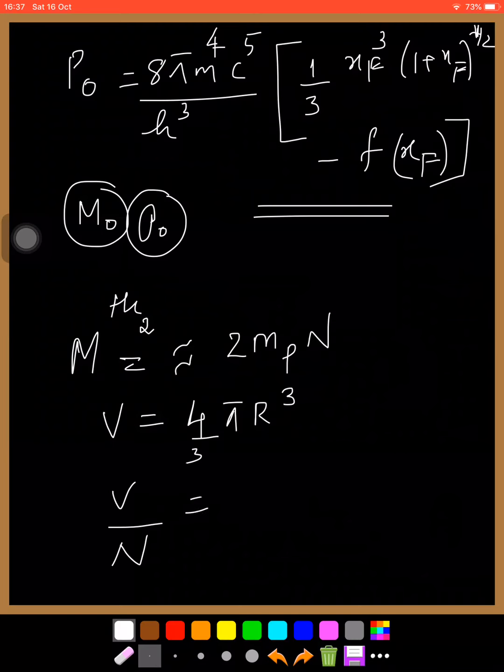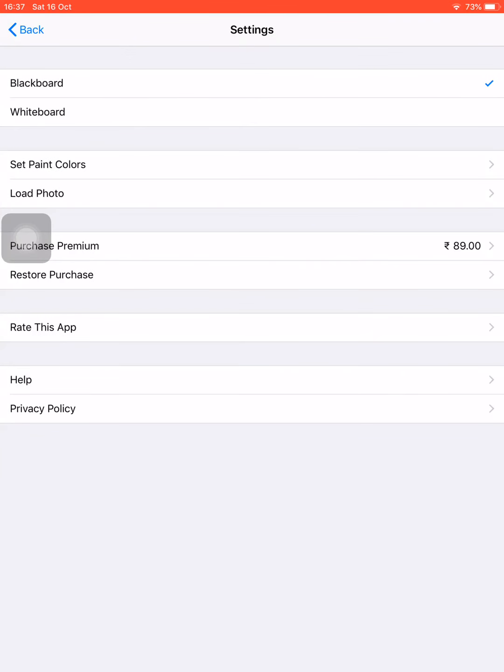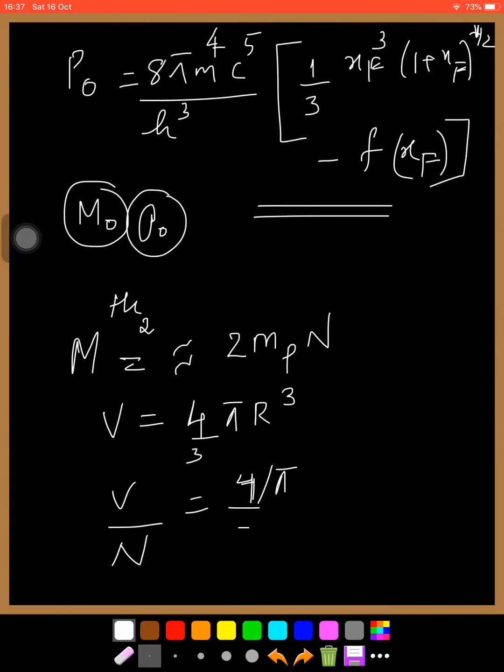V by n will be 4 by 3 pi r cube divided by n.